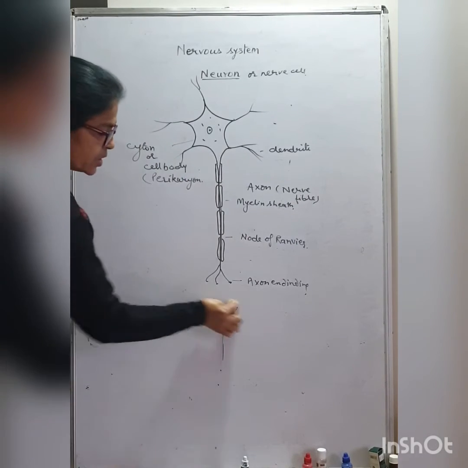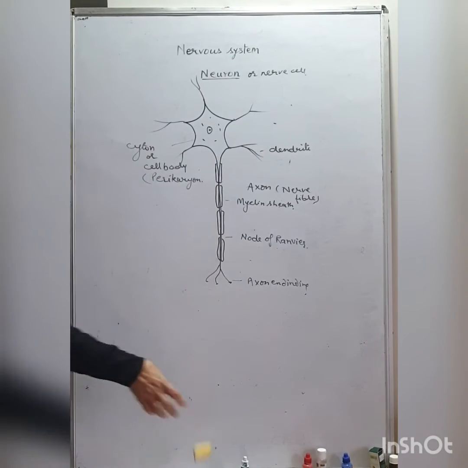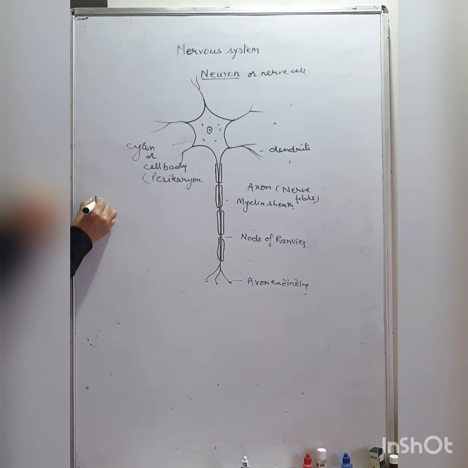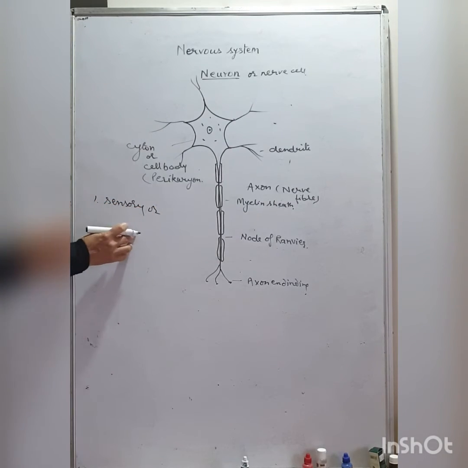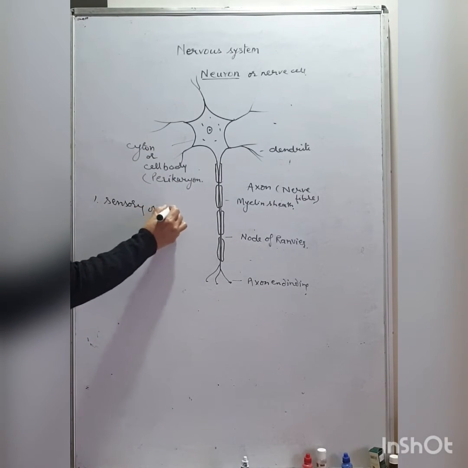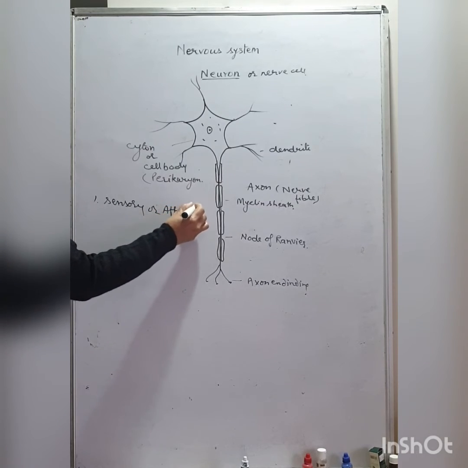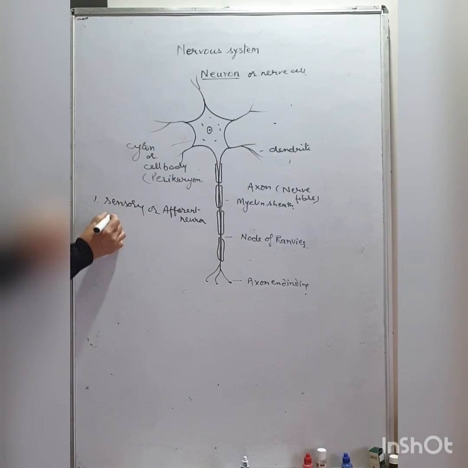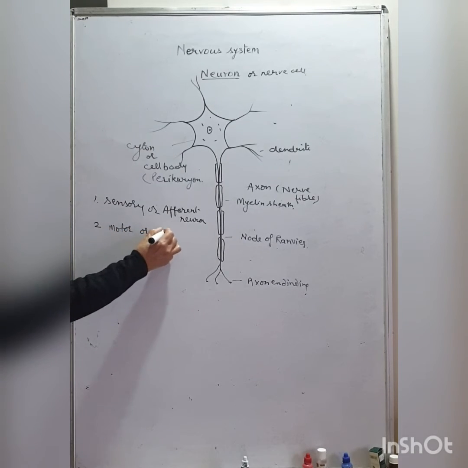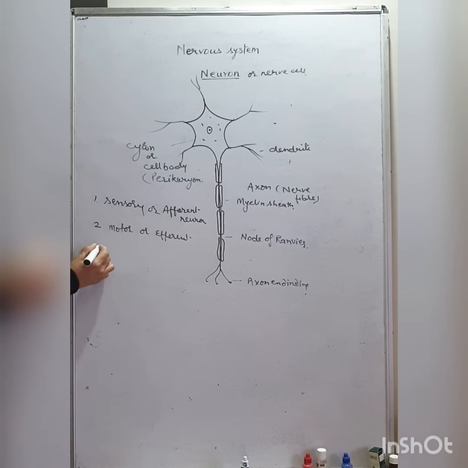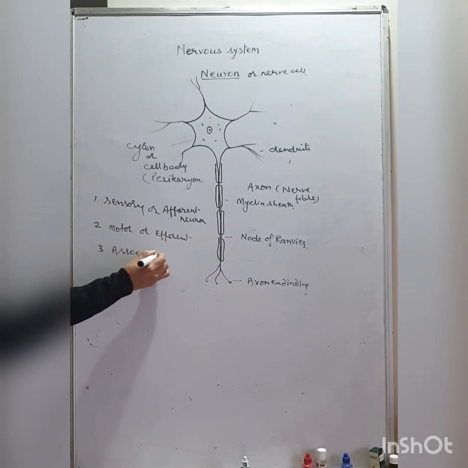The neurons are of three types on the basis of function. Number one, sensory neuron, also called afferent neuron. The next one is motor neuron or efferent neuron. And the third one is association neuron or connecting neuron.